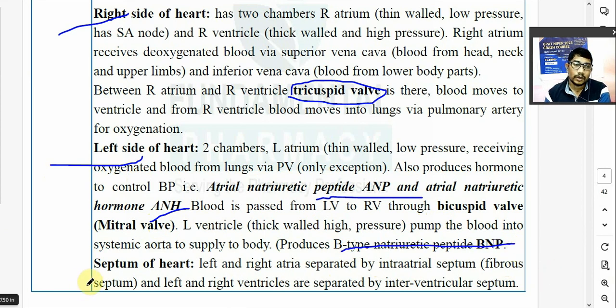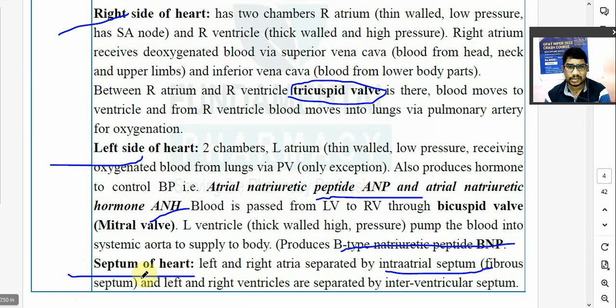Now these right auricle, left auricle, or right atrium, left atrium, and right ventricle, left ventricle are separated by a septum. उनको सेपरेट करने के लिए सेप्टम ऑफ हार्ट. Left and right atria are separated by the interatrial septum, which separates the right atrium and left atrium.